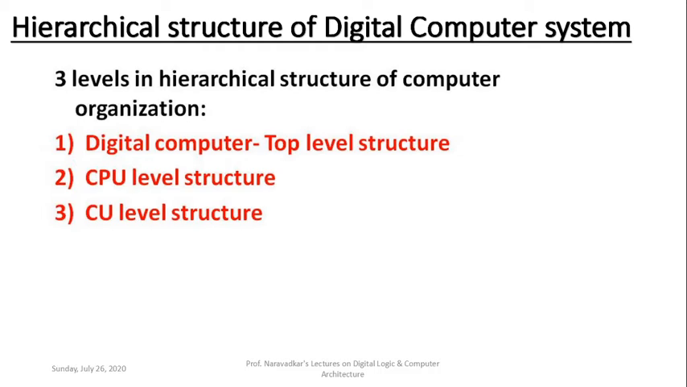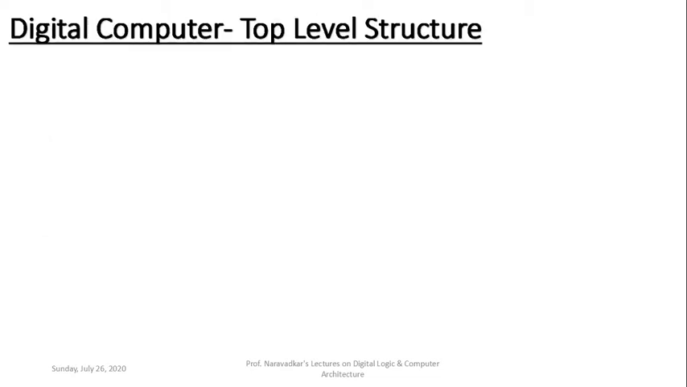First level is the digital computer top level structure. Then the second level is CPU level structure. CPU stands for Central Processing Unit. And the third, the most complex level, is the control unit, CU level structure. Okay, let us see here quickly those corresponding three levels in that hierarchical structure. So first of all, the digital computer top level structure, which is shown here.